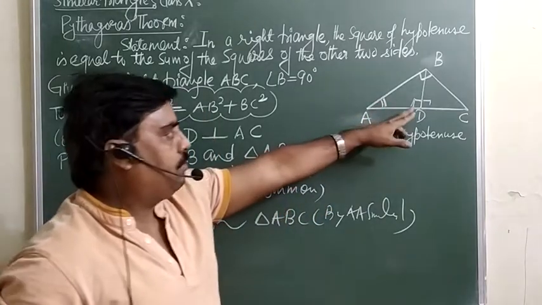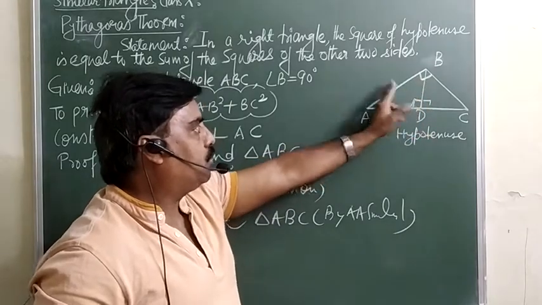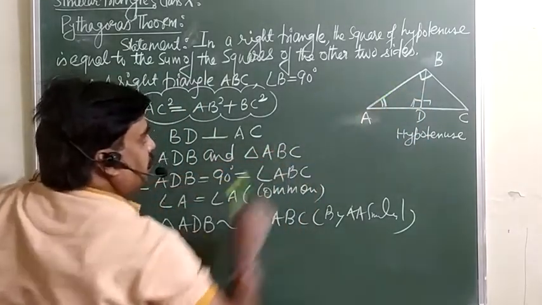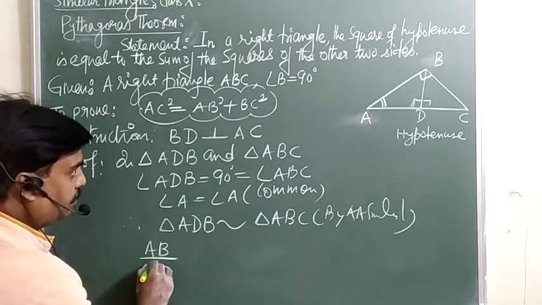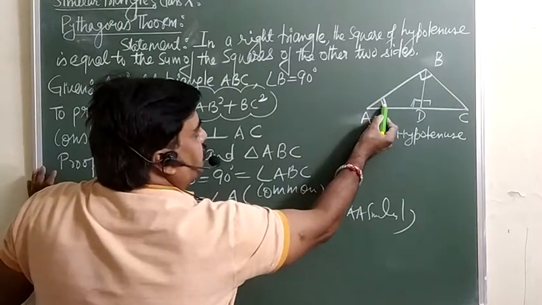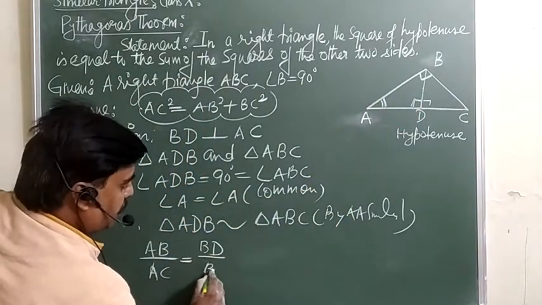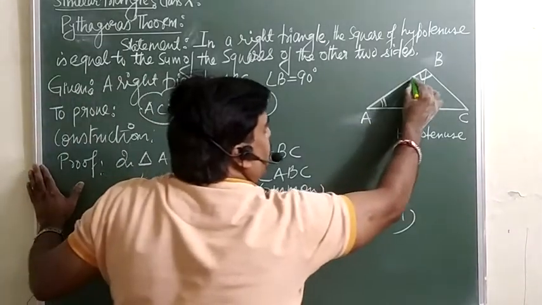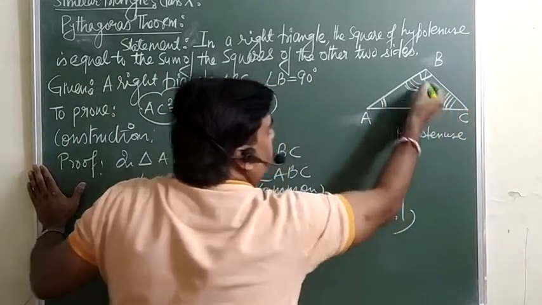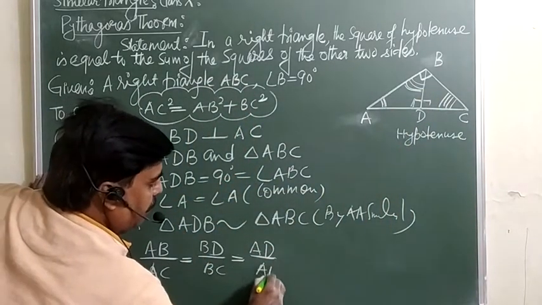Now once these triangles are similar, equal angles opposite side ratios will be equal. I am starting from this one: 90 in triangle ADB, opposite side is AB, over in triangle ABC angle B, opposite side is AC, is equal to angle A, opposite side in the smaller triangle is BD, in the bigger one is BC, and automatically this angle will be equal to this one, so AD over AB.